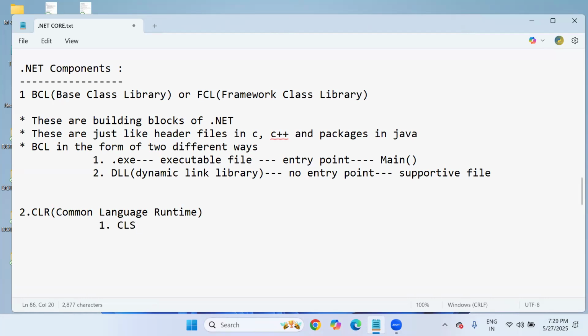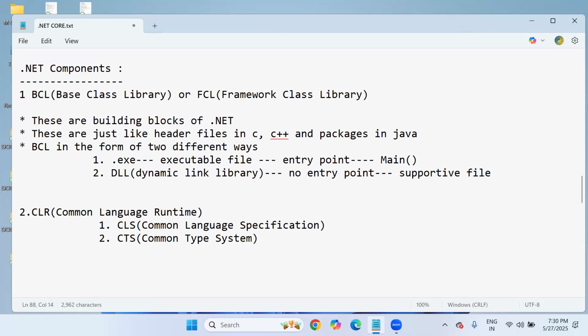The first subcomponent is CLS, Common Language Specification. Then CTS, Common Type System. This is nothing but the data type system, used for data type management.